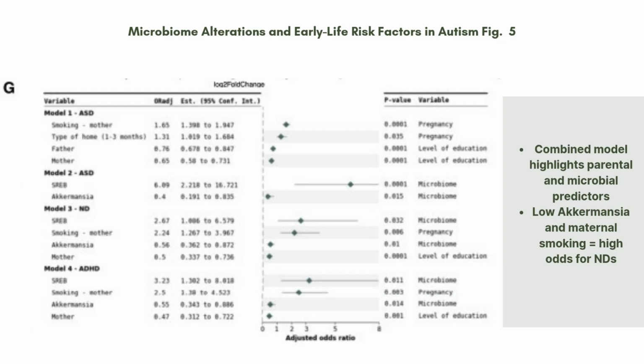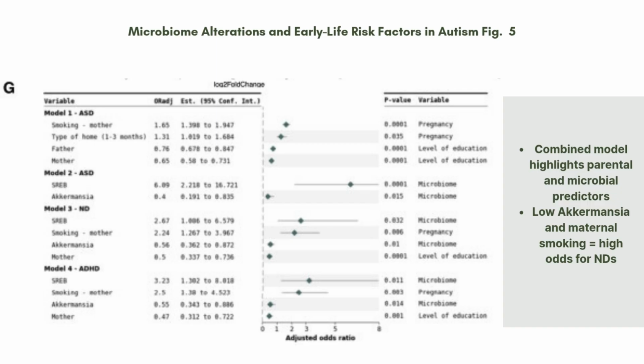And also, I wanted to show one of the forest plots I was talking about earlier. This shows the adjusted odds ratios for variables associated with future neurodevelopmental disorders. This includes ASD, ADHD, and speech disorders. The data integrates multiple domains like pregnancy exposures, parental education, and microbiome data. The diamonds represent the odds ratio, with horizontal lines indicating the 95% confidence intervals.